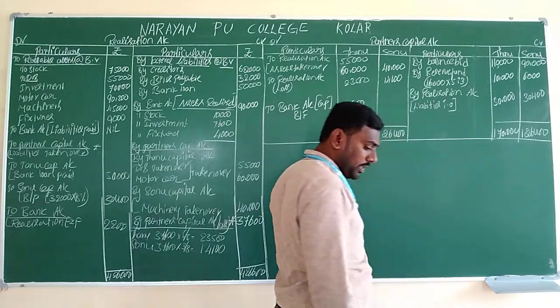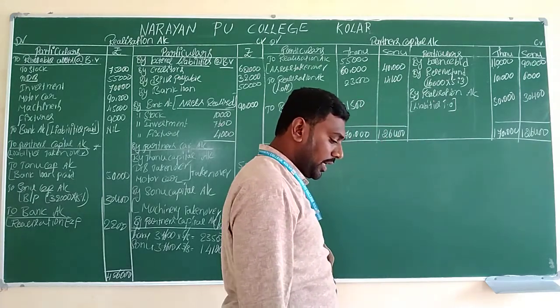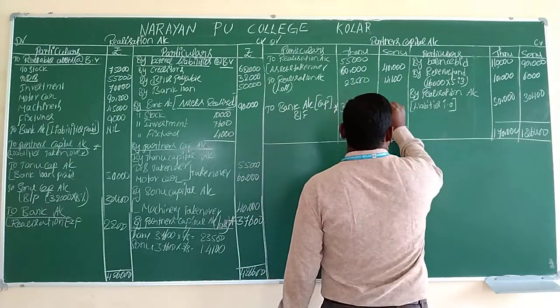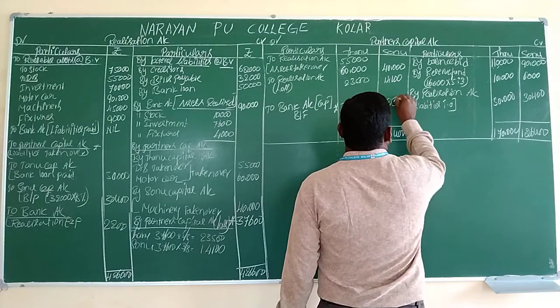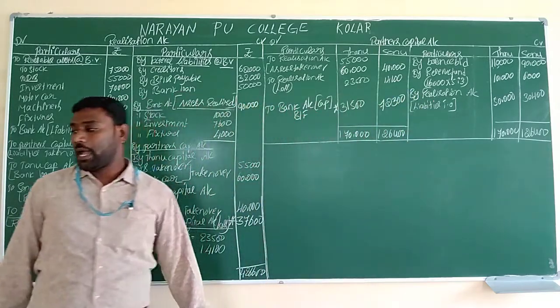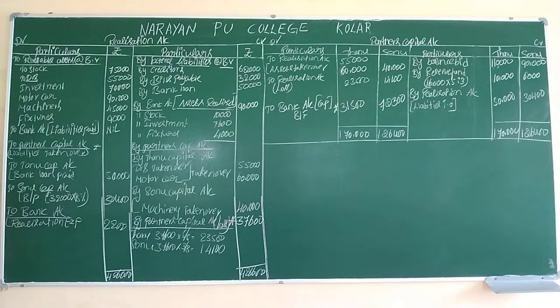Out of this 1,26,400, deduct the two values and we will get 72,300. This will be considered as capital. That capital we have to pay at the time of winding up of the company. At the time of closing of the company, we have to pay the capitals.